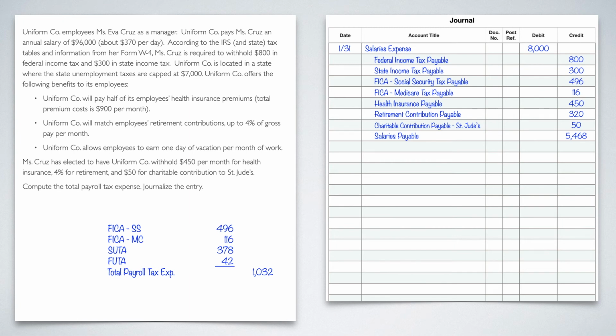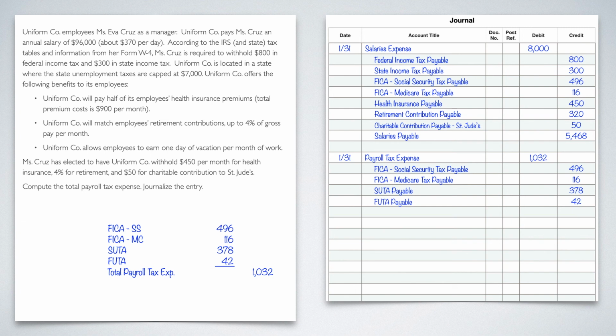Now to put that in a journal entry, we will start with the payroll tax expense because that's what expenses are, the debit. So 131. Payroll tax expense of 1,032, and then we'll just take those four things and put them as a credit, add payable behind them, much like we did before. So we'll do FICA Social Security tax payable $496, FICA Medicare tax payable of $116, SUTA payable of $378, and then finally FUTA payable of $42.